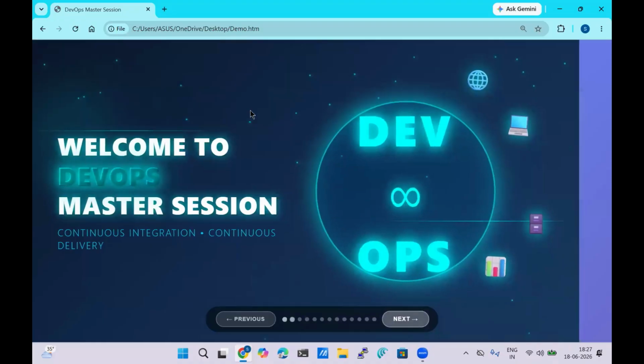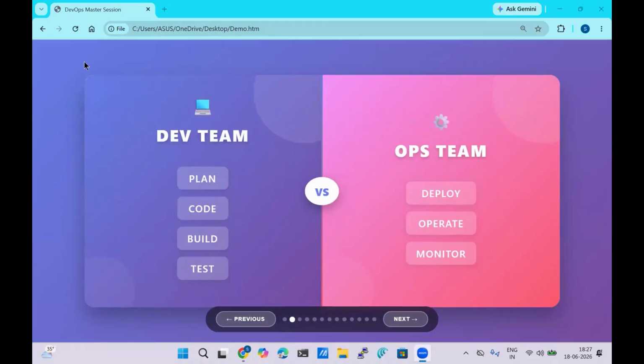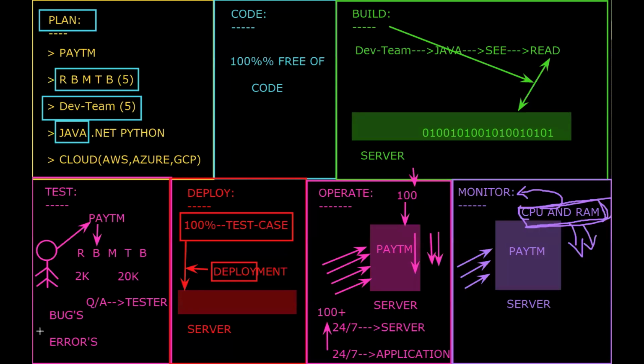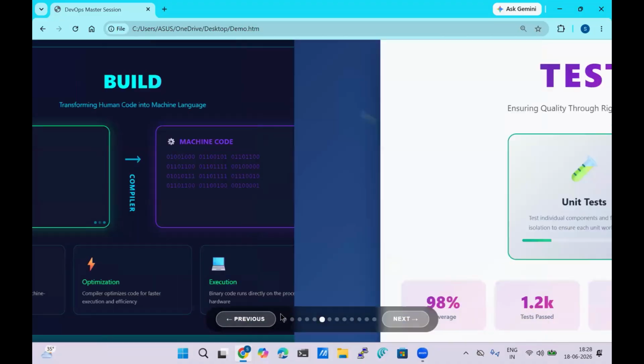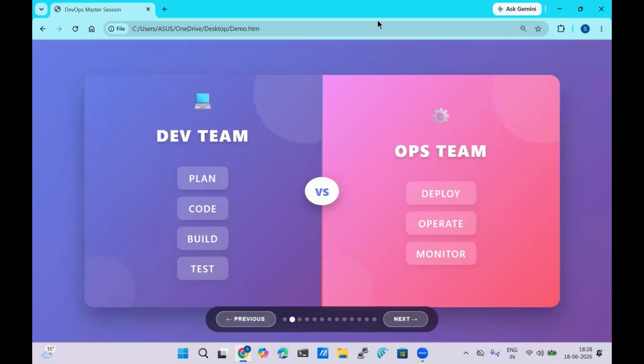If you observe closely, we are done with the 7 steps: plan, code, build, test, deploy, operate, and monitor. So my question is, the development team has done their part, the operational team is doing their job well. So where is the DevOps involvement here?